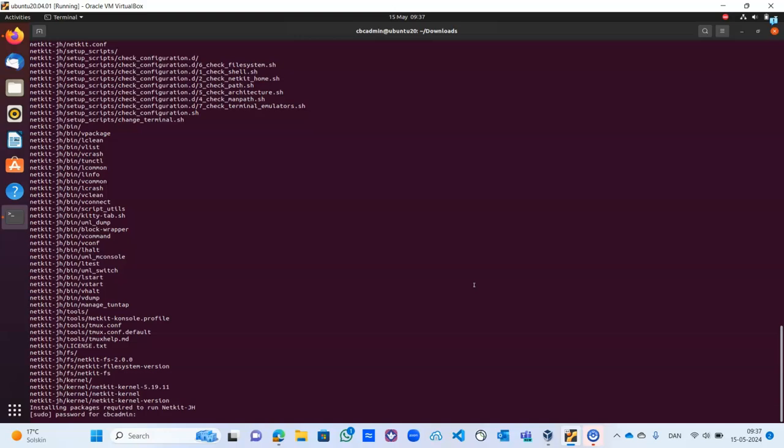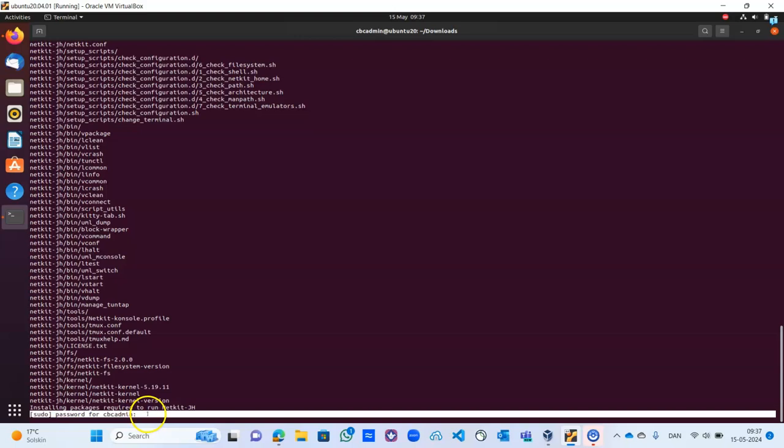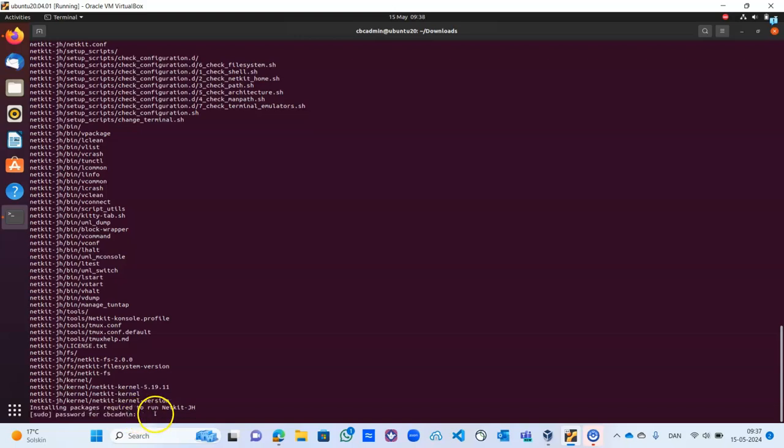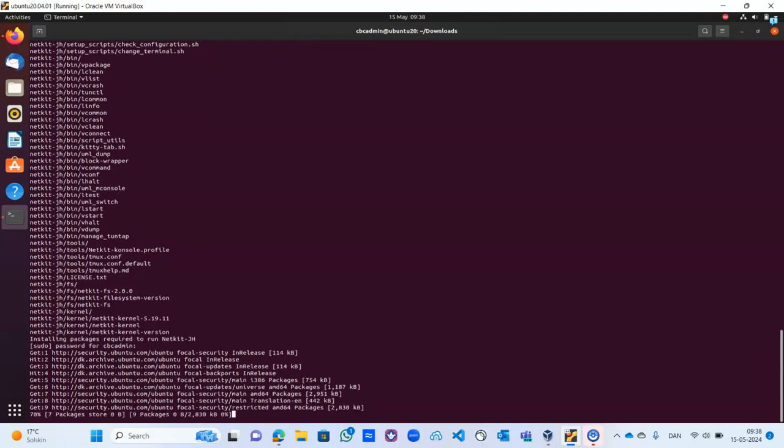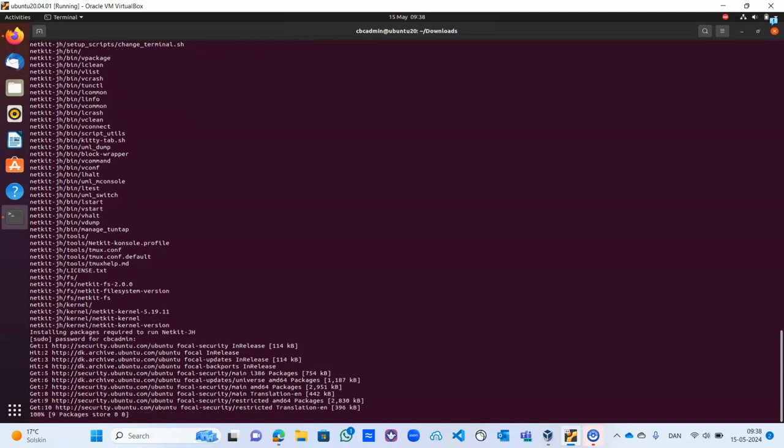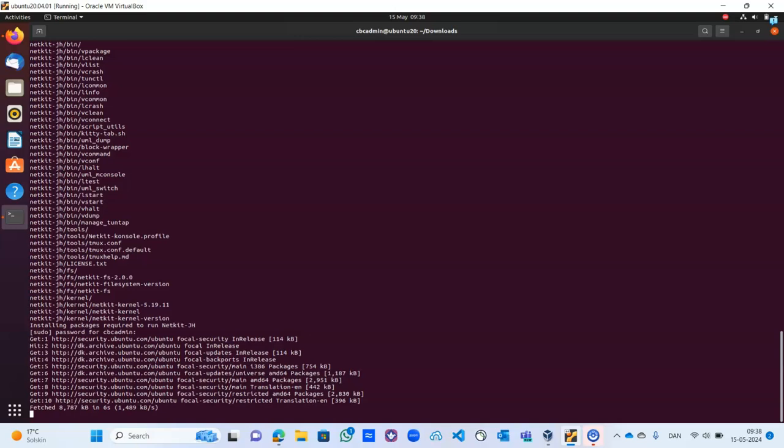Okay, so here it is asking you to enter your sudo password. That's the more reason why in the previous lecture we added our username to the sudo file. You need to remember the same password you use for your user account. So I enter my password. Once you enter the password, it can download this file. These files need the root privilege to be able to install.